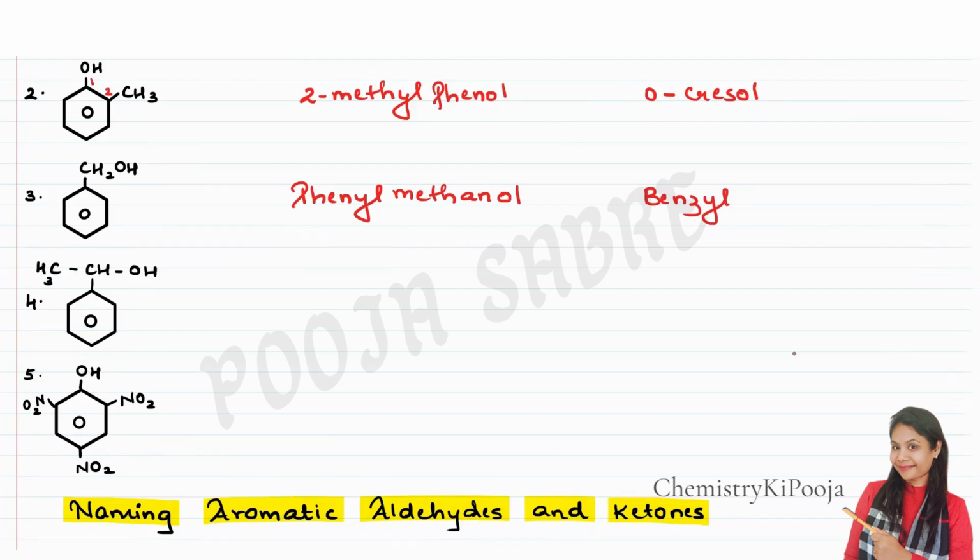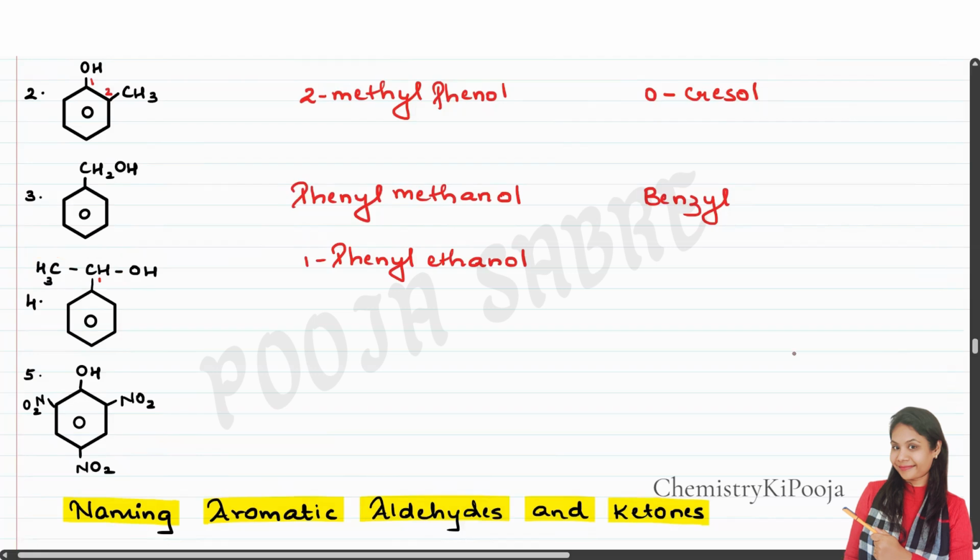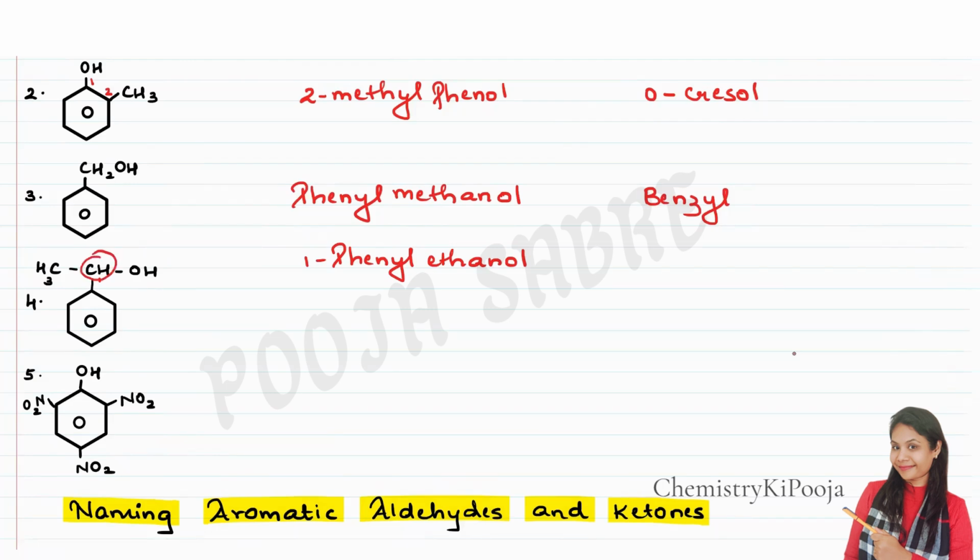The next one is the fourth structure. Over here again there is a carbon skeleton. This is the suffix, that is the parent. On the first carbon we have a phenyl. So this is 1-phenyl, and then eth, an, ol, ethanol, right? Coming to the common name, this phenyl is present on this carbon. But while writing, if the ortho, meta, para concept is not possible, then remember the positions are mentioned as alpha, beta, gamma, and so on, while writing the common name.